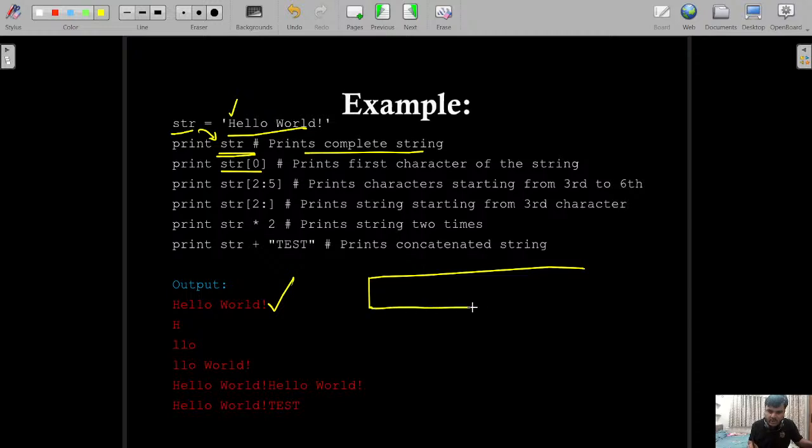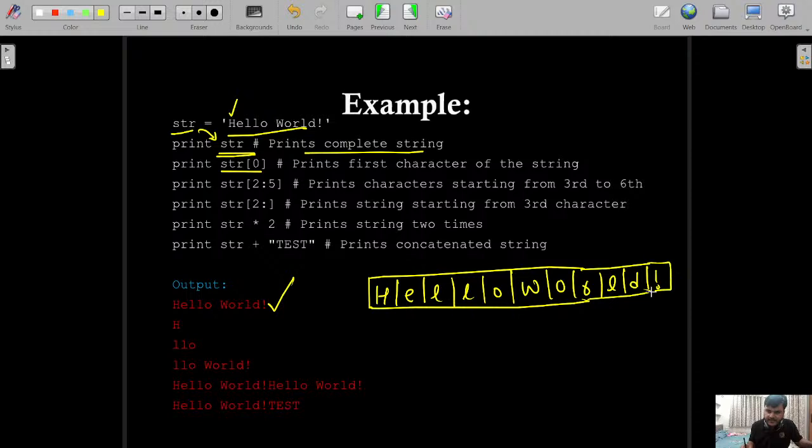In the memory block, it could be like this: H, E, L, L, O, space, W, O, R, L, D, exclamation mark. And the indexing is going to be 0, 1, 2, 3, 4, 5, 6, 7, 8, 9, 10.